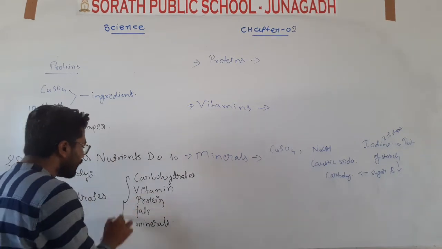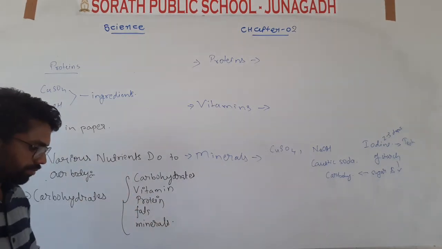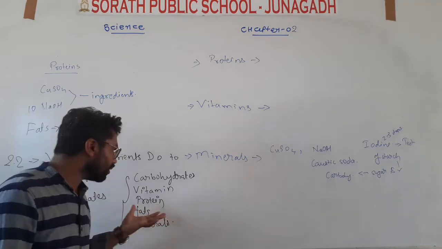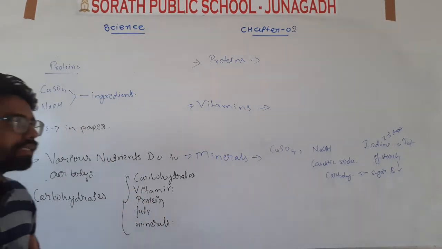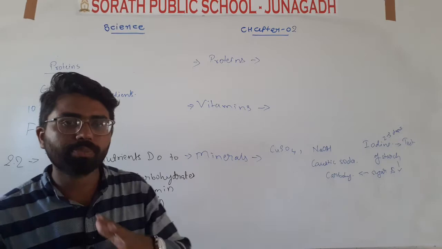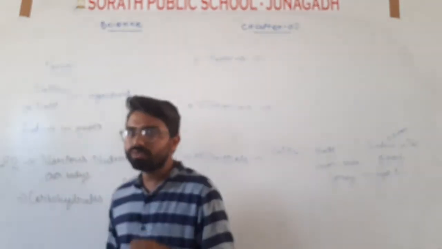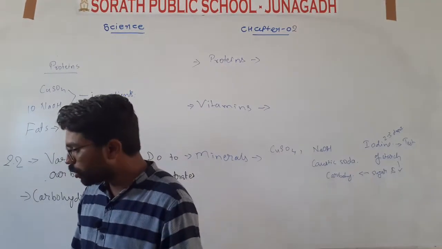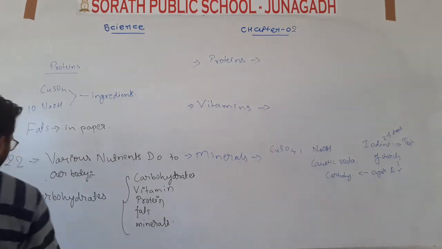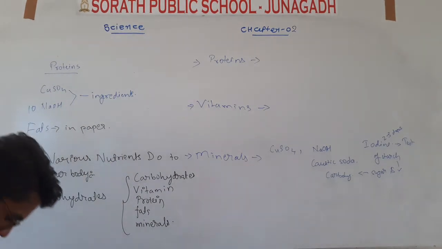So these are the nutrients used by our body, which are present in the ingredients of the food. These are the components that are seen in the food.